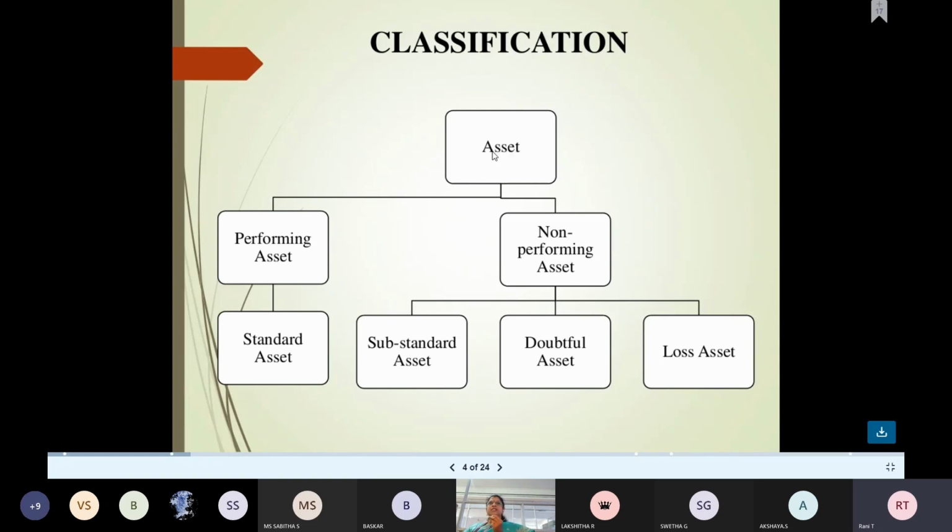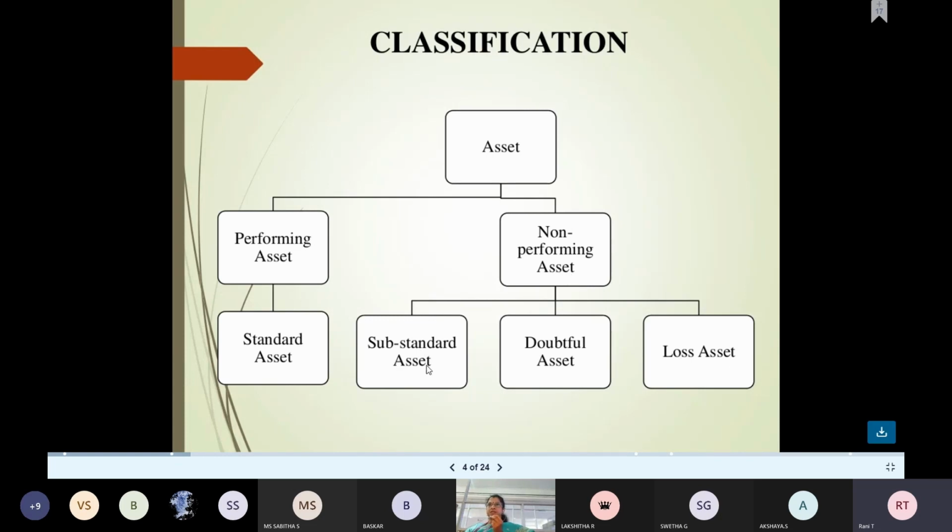Yes, so assets means performing asset and non-performing asset. Performing assets have only one name, standard assets, because it is paying back the principal as well as the interest, so there is no confusion inside the performing assets. It's a standard asset. Inside non-performing assets, what are the classifications?